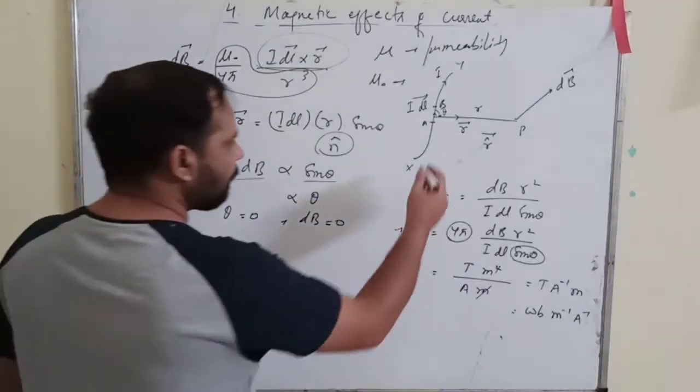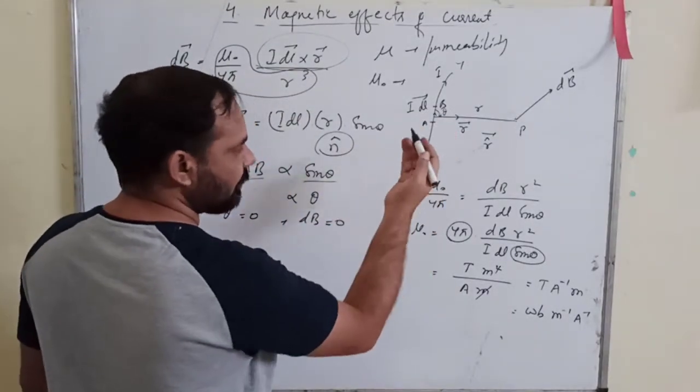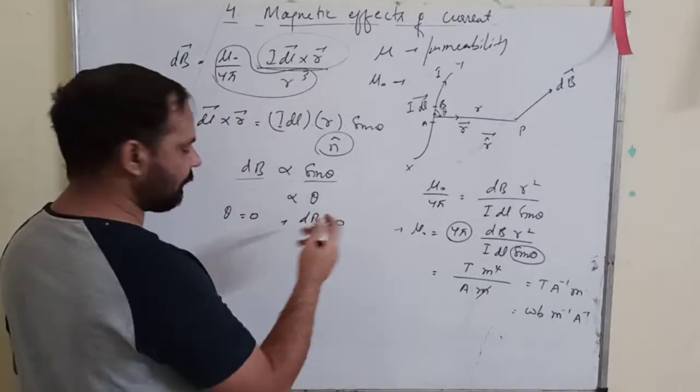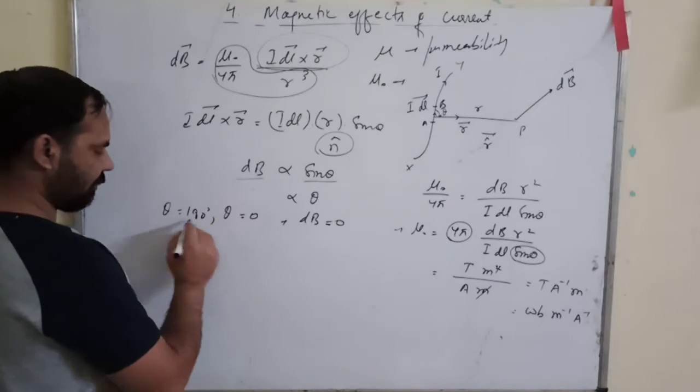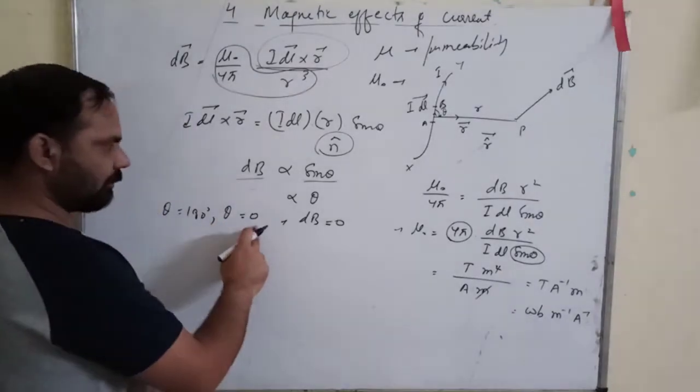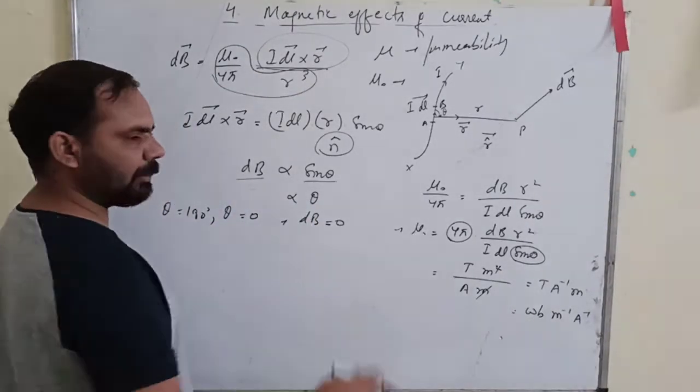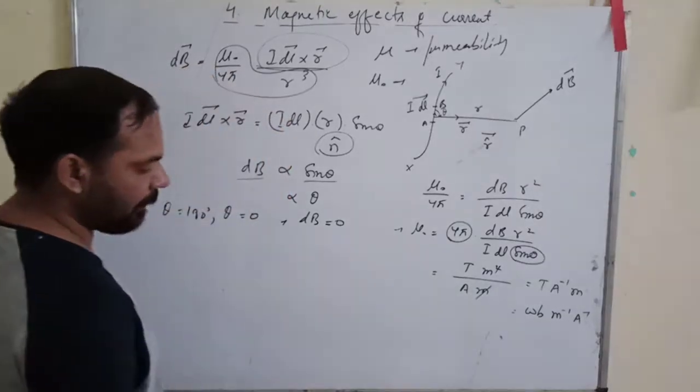And similarly for 180 degrees also, means this side also, because for both 180 or 0, sine theta will be 0, therefore dB is 0, right?